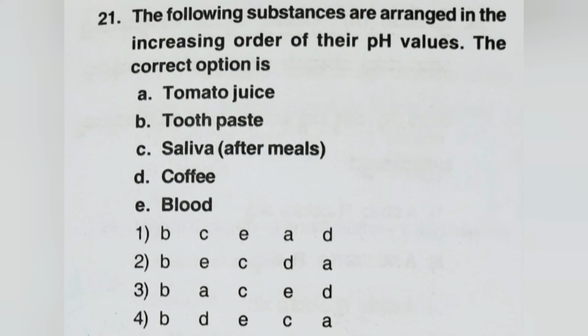The following substances are arranged in increasing order of their pH values. The correct option is, in order to know the correct order, we should have awareness of the pH. Tomato juice is 4.2, toothpaste is 9, saliva is 6.5, coffee 4.5, blood 7.3.